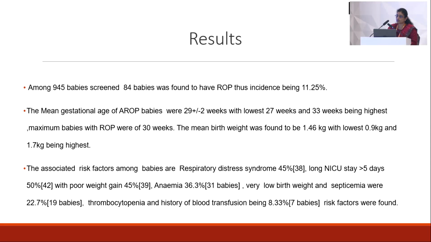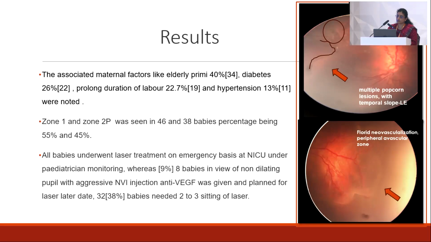The associated risk factors are respiratory distress syndrome, 45%, long NICU stay, 50%, poor weight gain, 45%, anemia, 36%, and very low birth weight and septicemia were seen in 22%. And the blood transfusion history is among 7 babies. In the fundus picture, we can see there is a lot of zone 1 ROP in the right side with popcorn lesions and looping temporal slope, and the flat neovascularization peripheral avascular zone. And the associated maternal factors were elderly primary 40%, diabetic 26%, prolonged duration of labor 22%, and hypertension 13%.